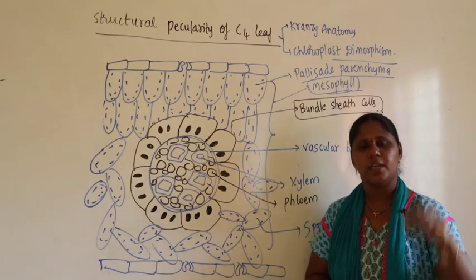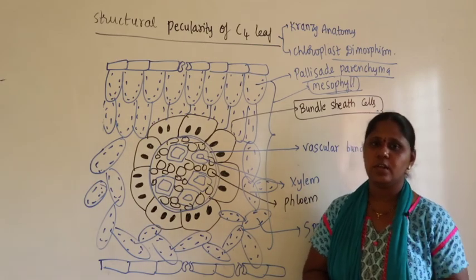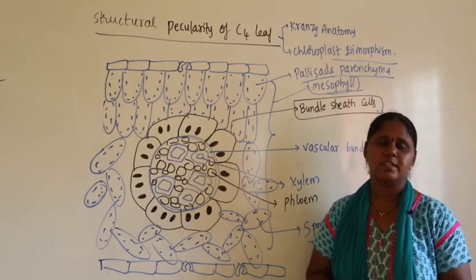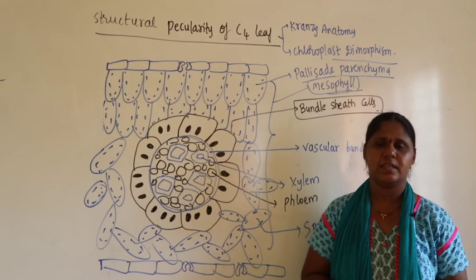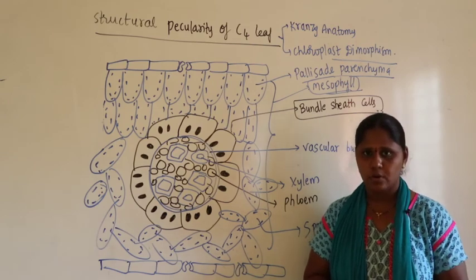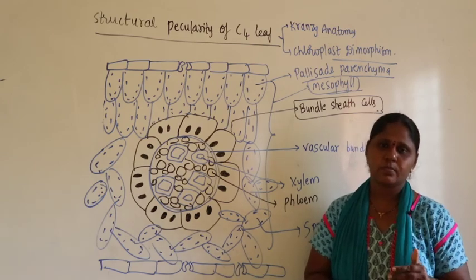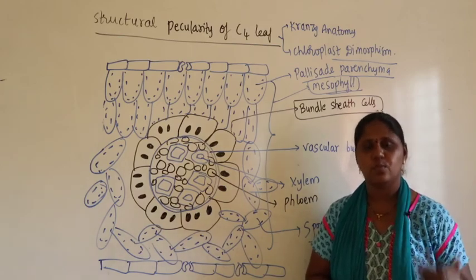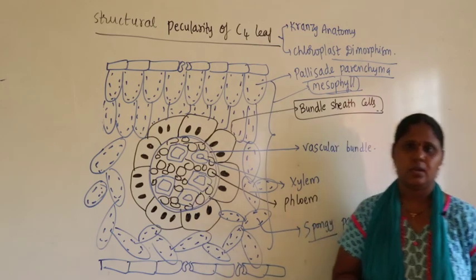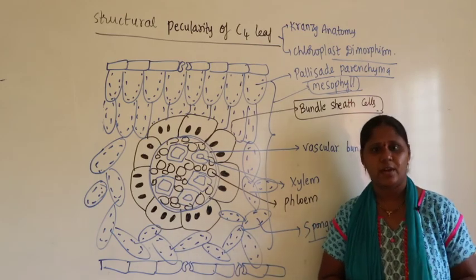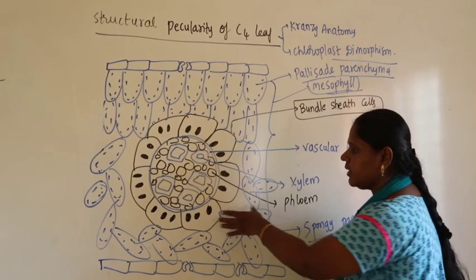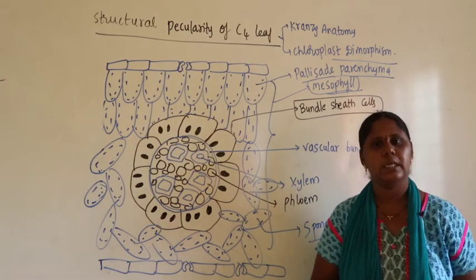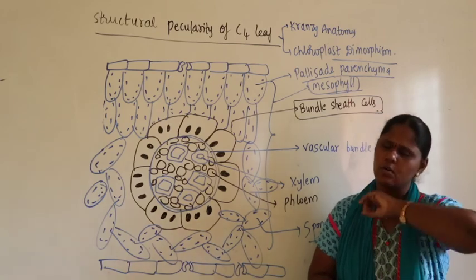In the anatomy chapter, mainly what you need to revise? Dicot leaf and monocot leaf. Where mesophyll is undifferentiated, meaning mesophyll is not divided into palisade and spongy, that is a monocot leaf, or a dicot leaf. Where do you find bundle sheath cells, where do you find bulliform cells, motor cells, and what is their function? Rolling and unrolling of the leaf lamina. If you totally revise the second year concepts connected to the first year chapters, your preparation becomes awesome.